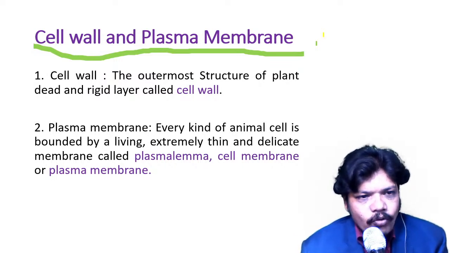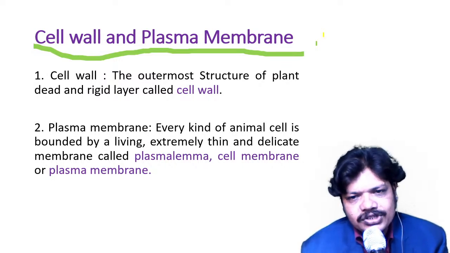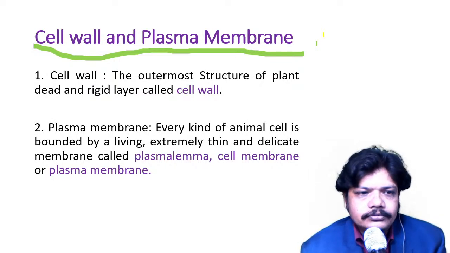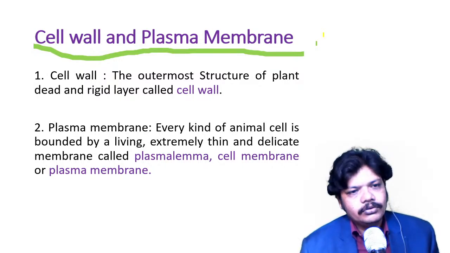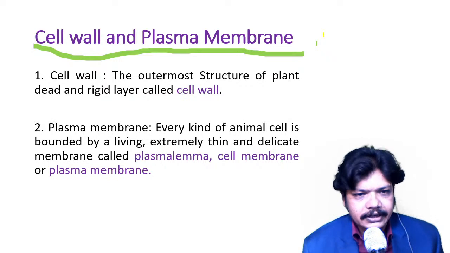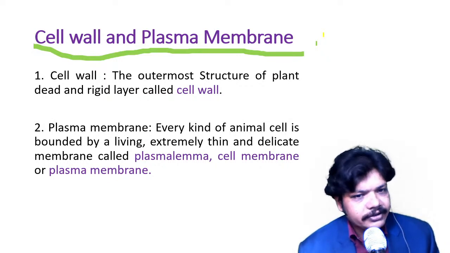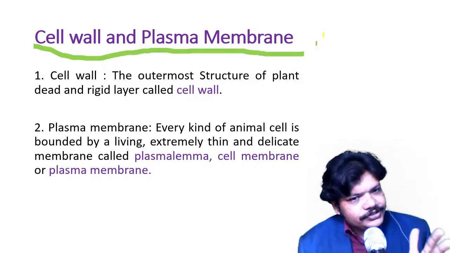What is meant by the cell wall? The outermost structure of plant, dead and rigid layer, is called cell wall.